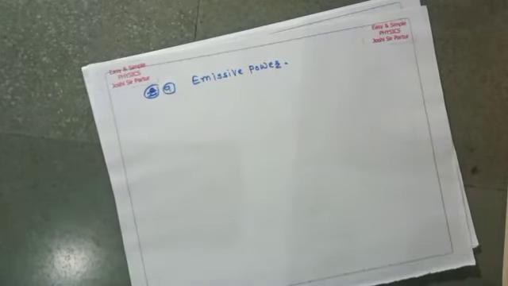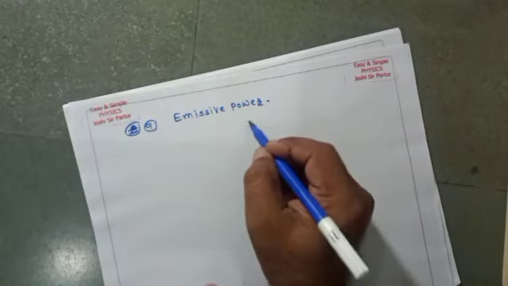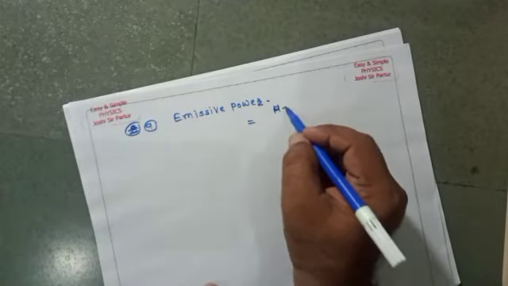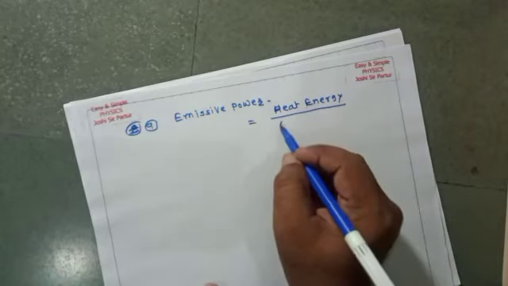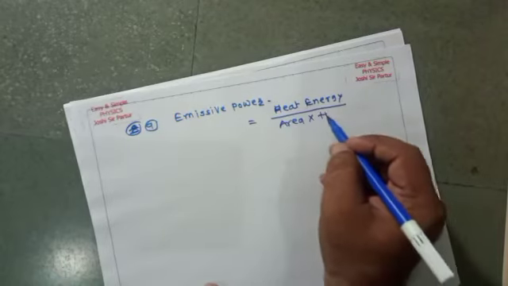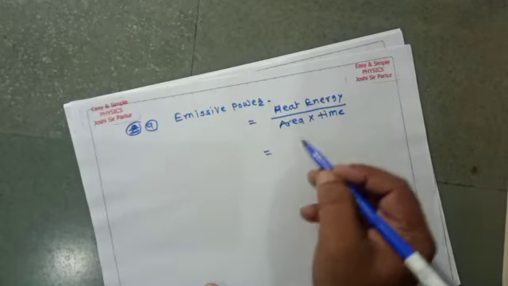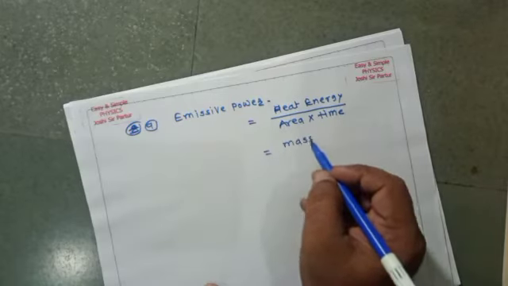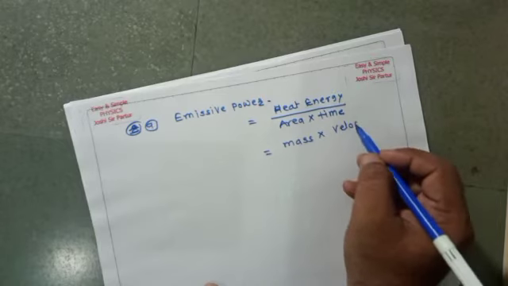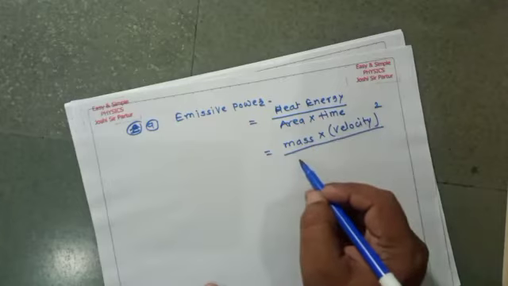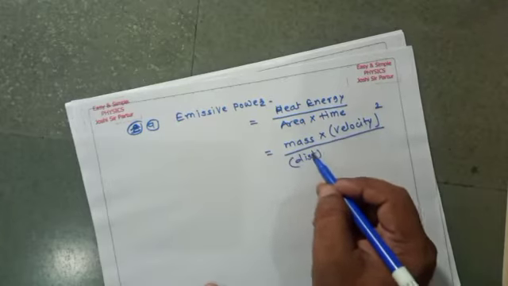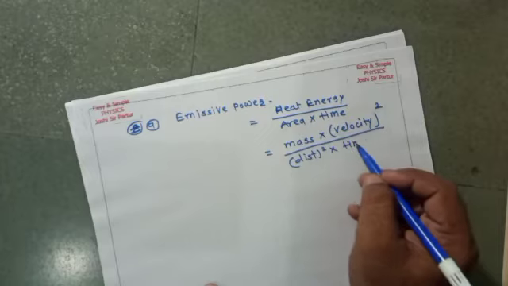It is defined as the amount of heat energy per unit area per unit time. That will have the formula heat energy upon area multiplied by time. So we say that heat energy will be mass multiplied by velocity square, divided by area, that is distance square, multiplied by time.